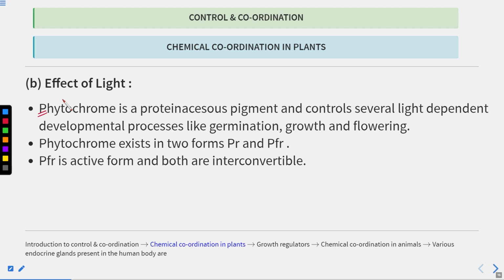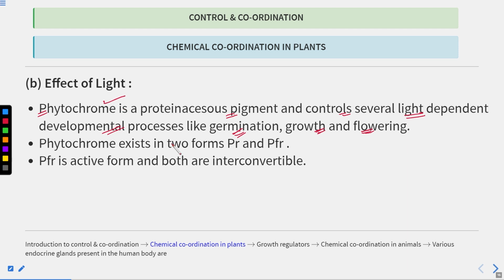Phytochrome is a proteinaceous pigment, and it controls several light dependent developmental processes, like seed germination, growth as well as flowering. Whenever the plant flowers, it enters the reproductive phase. So germination is controlled by the phytochrome, as well as plant growth and flowering. These are all dependent on the photoperiod, which is sensed by the pigment known as phytochrome.